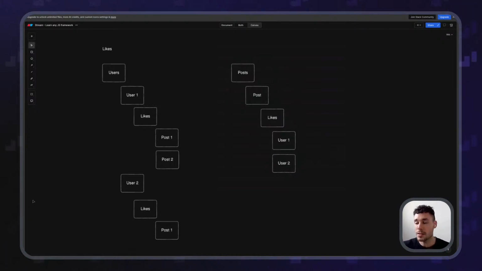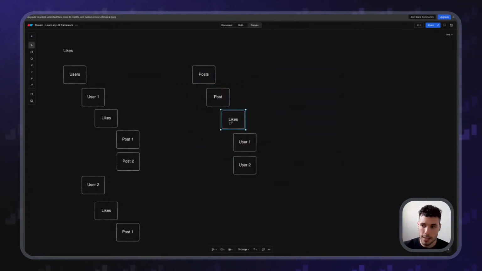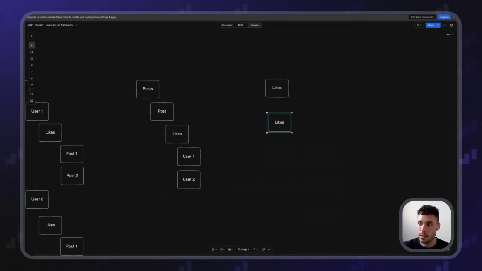Obviously, you could do things like replicate the data. So when you like something, not only would you store it in the post, you could also store it in the user's likes. Or you could have an external collection. So instead of doing this, you could have a different collection called likes. And in this likes collection, I would have a like, and I know that it belongs to a specific user, user one, and a post, post one, right?